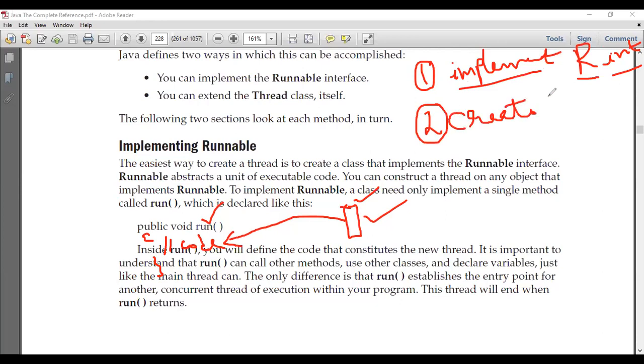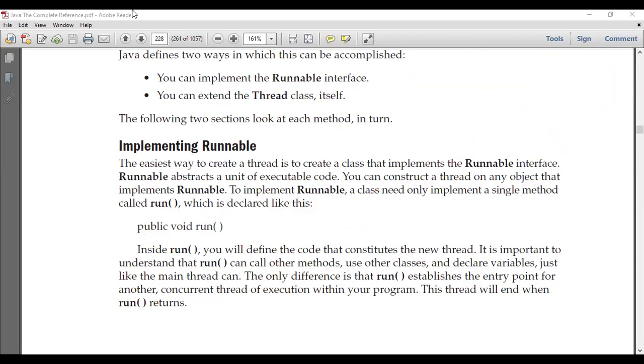And step three, once we create a thread object, we need to start the thread. Once you start it, the thread will start running. So what code will the thread run? The code the thread will run will be specified inside this run method.